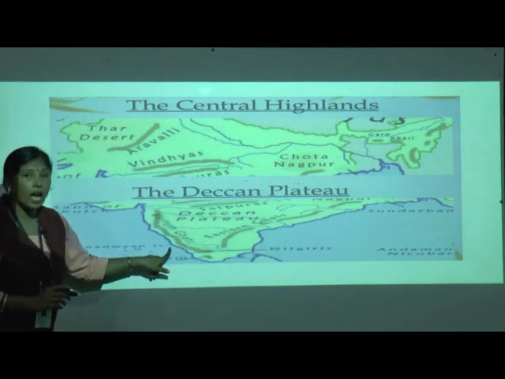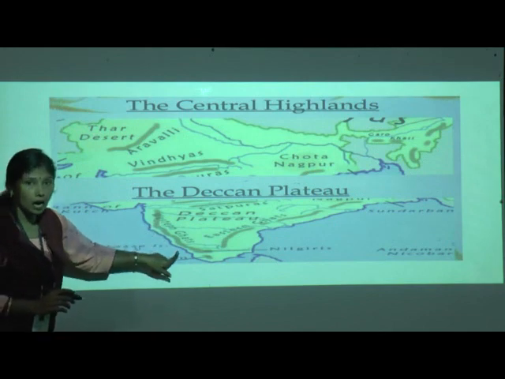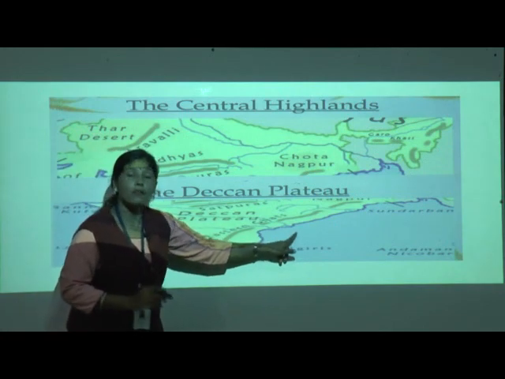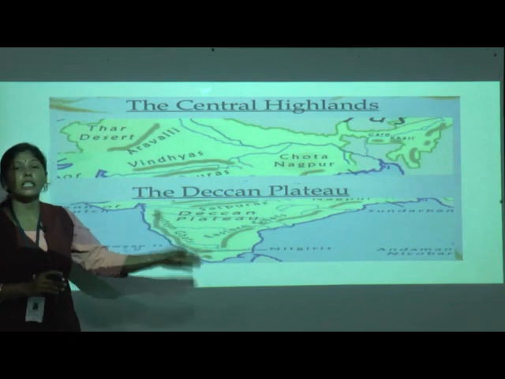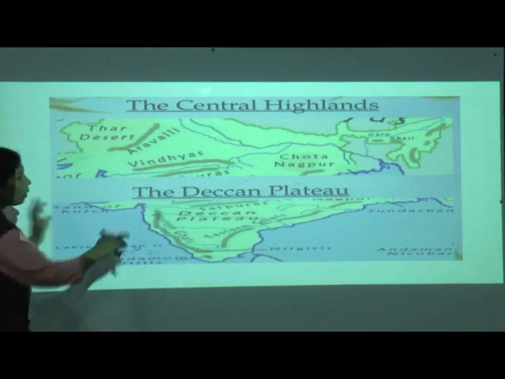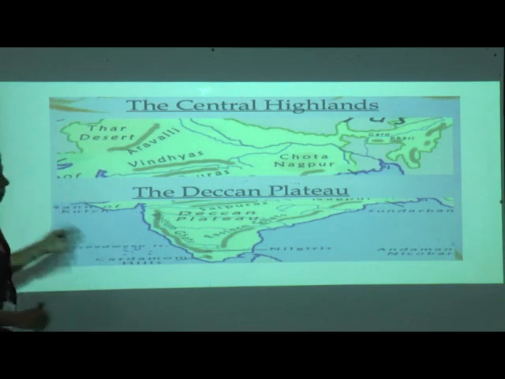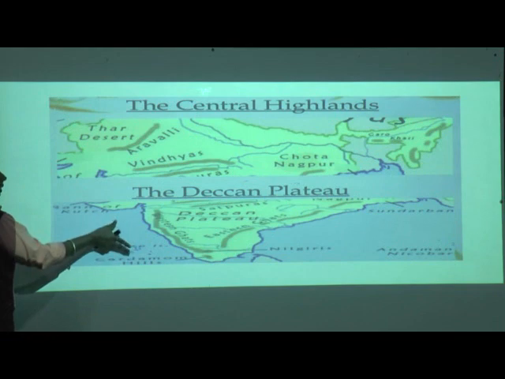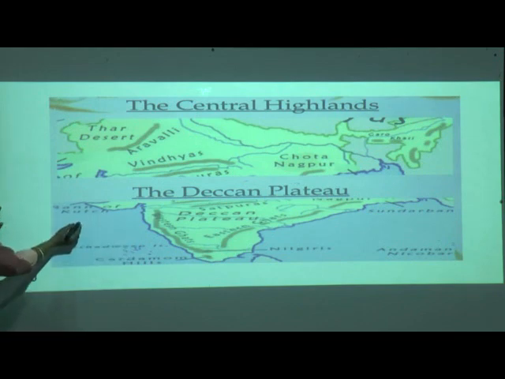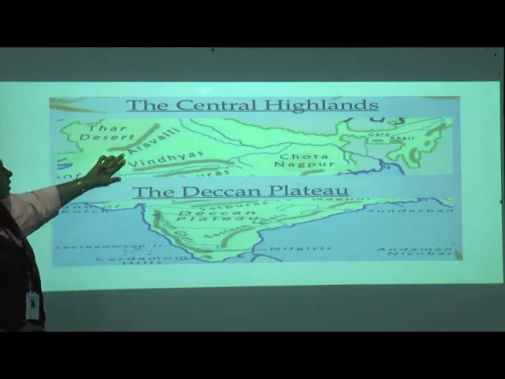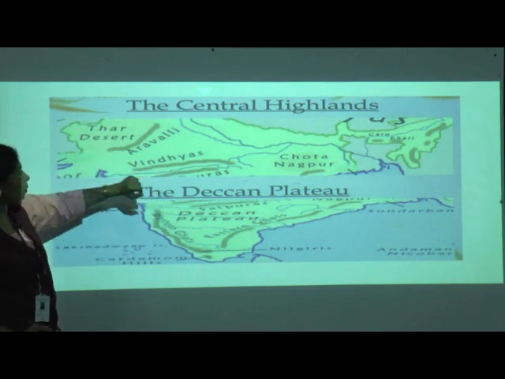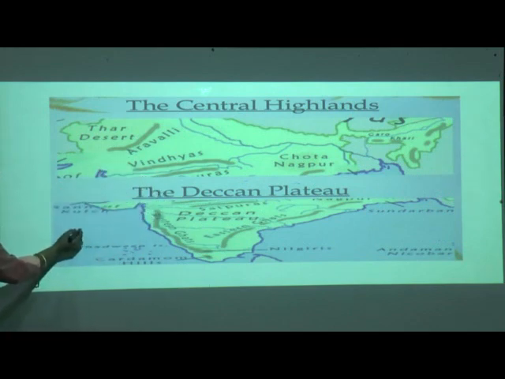On the west side we have the Western Ghats, on the east side the Eastern Ghats. These are all hilly regions. Now west means Western Ghats, east means Eastern Ghats, and this is divided into two parts, Central Highlands and Deccan Plateau. Again the Aravalli hills here, the same, and then Chota Nagpur Plateau, and our Vindhya hills, correct?